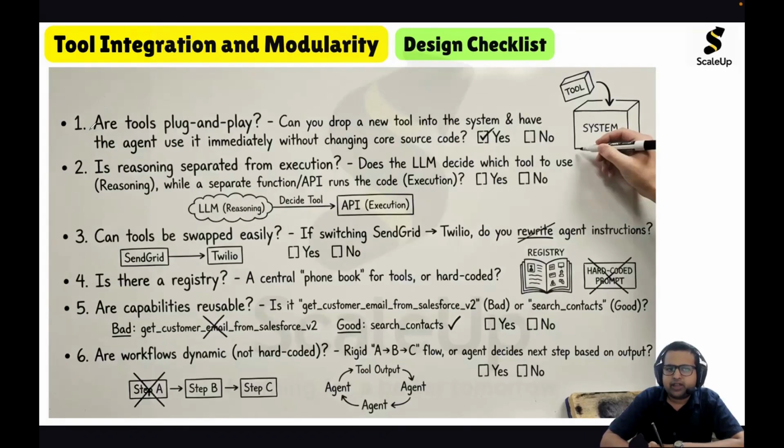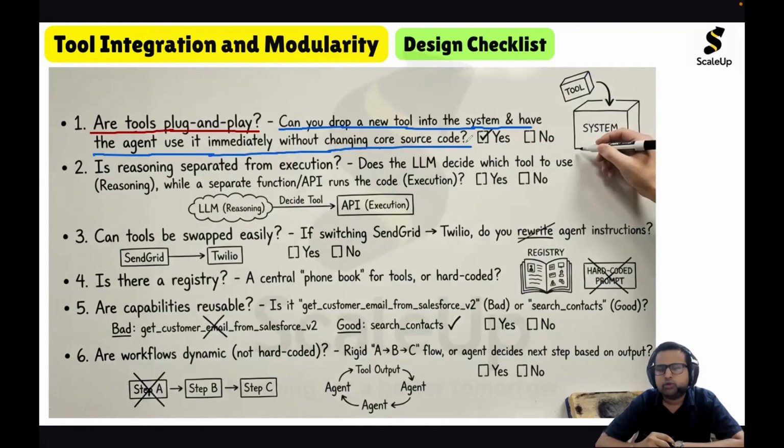So you should make sure that the tools are plug and play. The meaning of it is you should check whether you can drop a new tool into the system and have the agent use it immediately without changing core source code. Tools plug and play means I can very easily add a new tool to the agentic AI system without even changing the core logic of the agent. Whatever tools we are designing or integrating in our agentic AI system, it has to be plug and play.